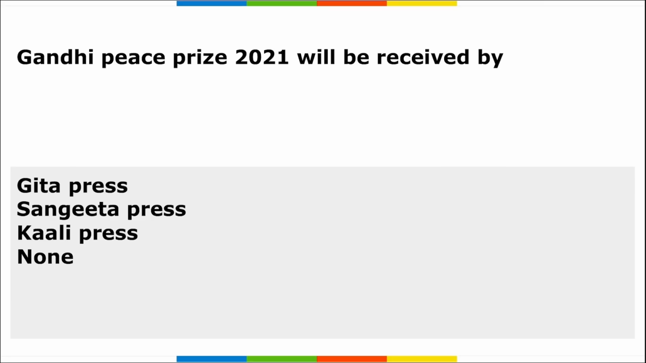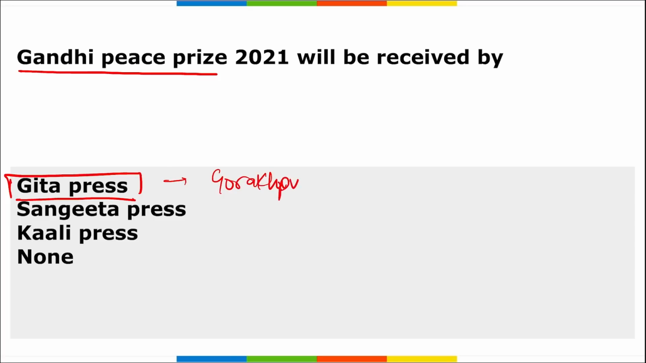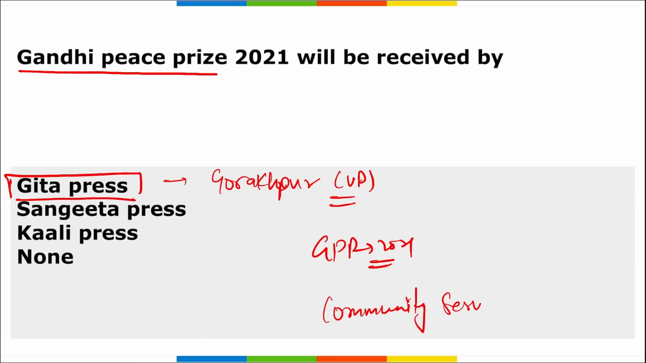Next is Gandhi Peace Prize 2021. This Gandhi Peace Prize will be received by whom for 2021? It is your Geeta Press. Geeta Press is in Gorakhpur, right? And Gorakhpur is in UP. This is a publishing house and has received the Gandhi Peace Prize for 2021. And it received this prize in recognition of the work done by the institution in community service, right? In community service.